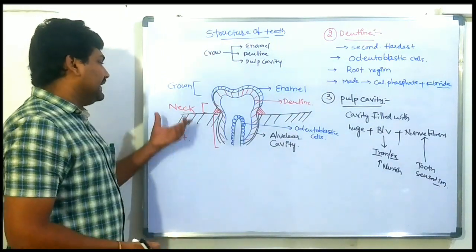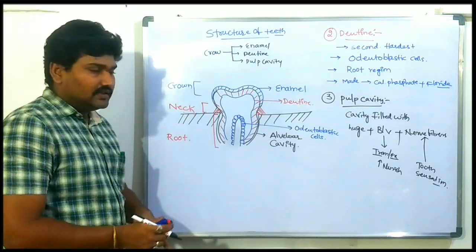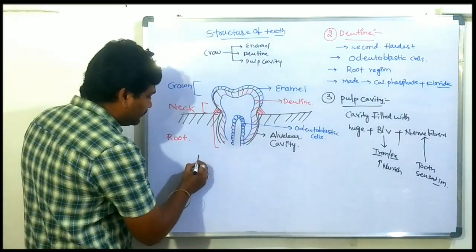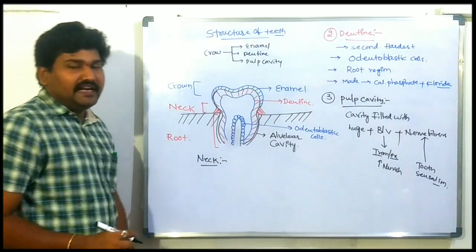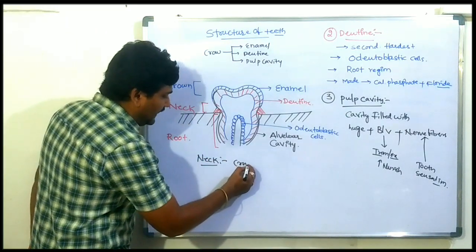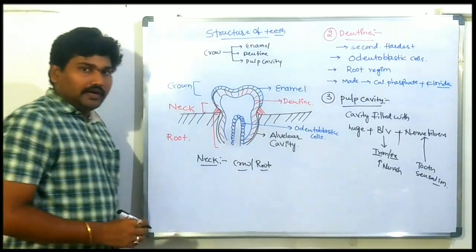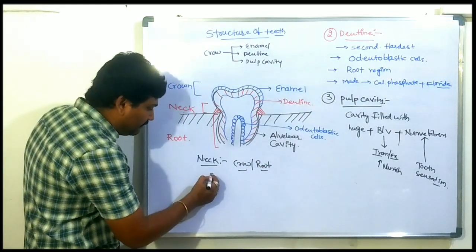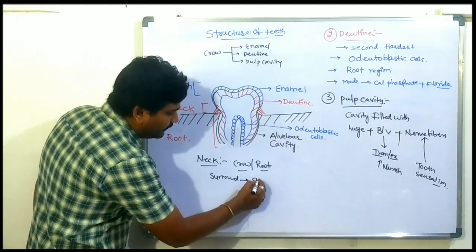Next, the second region of the tooth is called the neck. The neck is the middle portion of the tooth. It is in between the crown and root region. It is completely surrounded by gum.